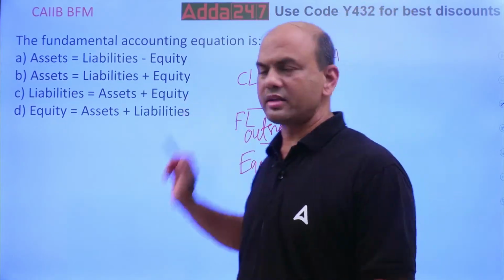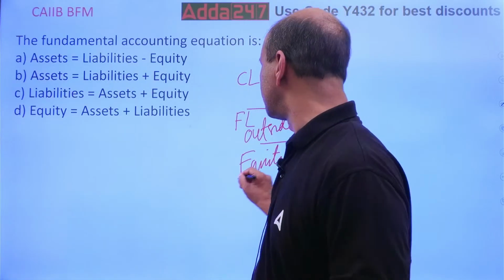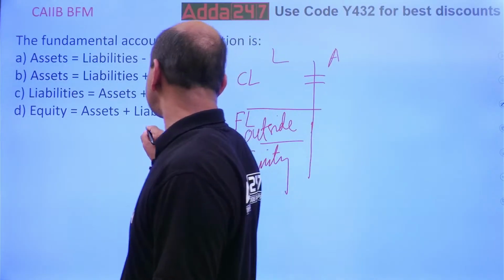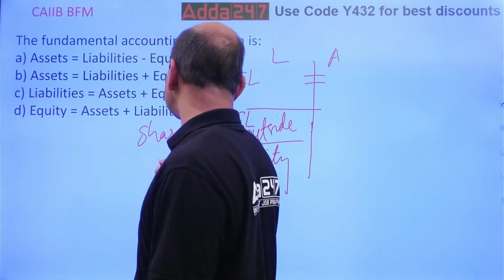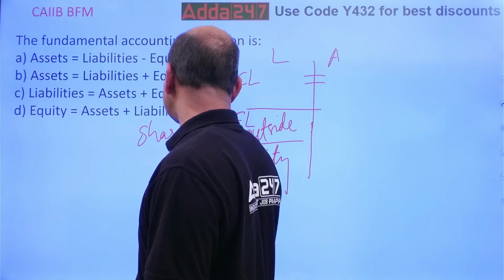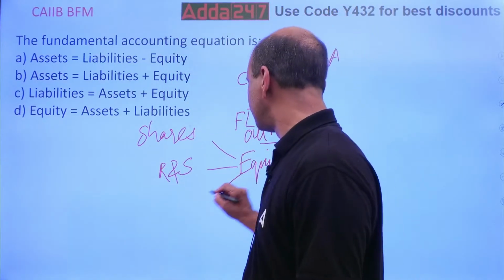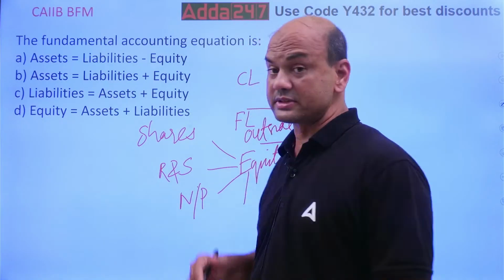This equity part includes not only shares. See, equity means not only shares. It includes 3 to 4 parts. I'll show you over here. One is shares. Second is reserves and surplus, R&S. Reserves and surplus. Okay. Third is net profit. And fourth one is there, which is nowadays added.